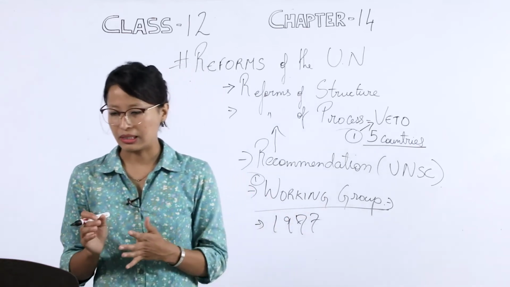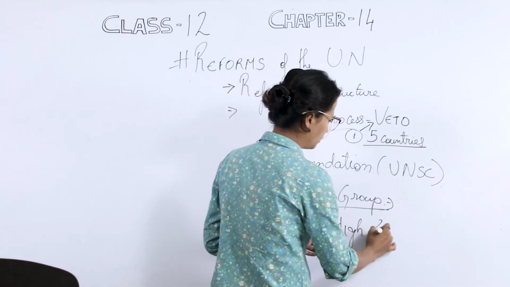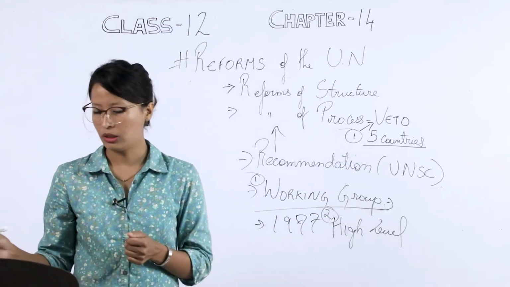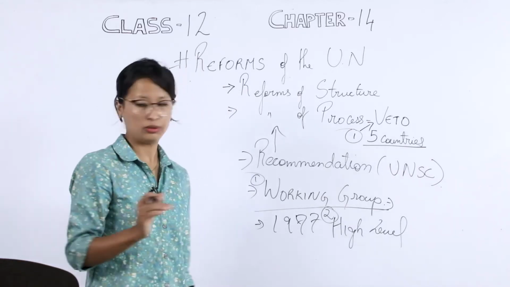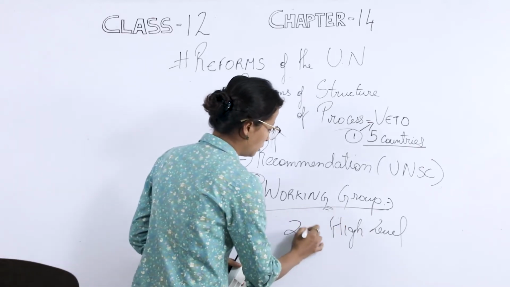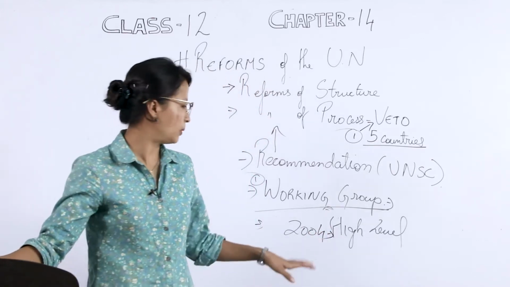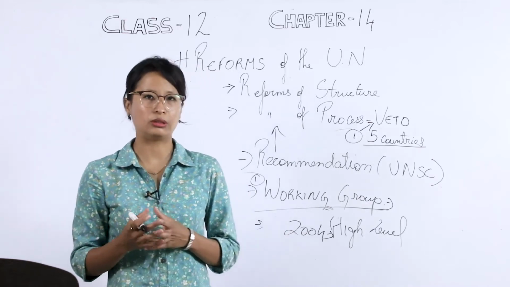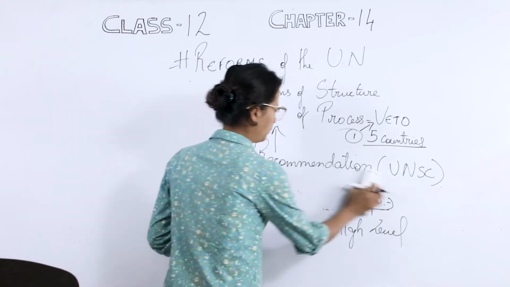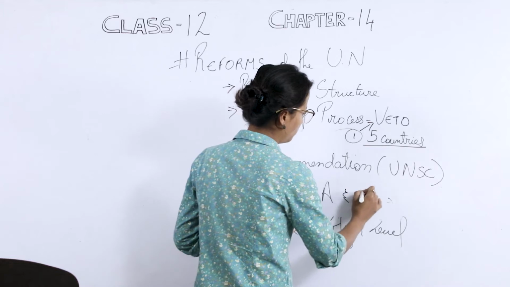All right, now the second is the high level panel. This is the second group. Now the high level panel was formed in 2004. The recommendations that the high level panel gave were in the form of models, okay. It gave 2 models, that is Model A and Model B.